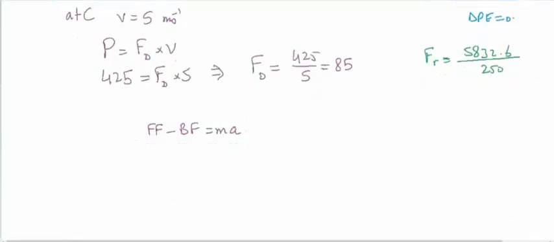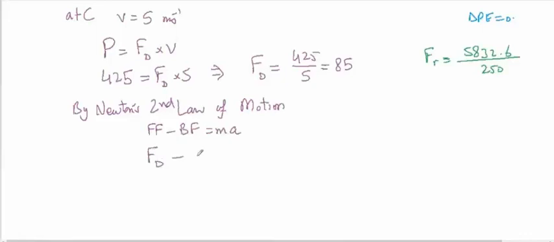By Newton's second law of motion, we know that the complete version of the law is forward force minus backward force is equal to ma. The forward force is the driving force, backward is the force of resistance.